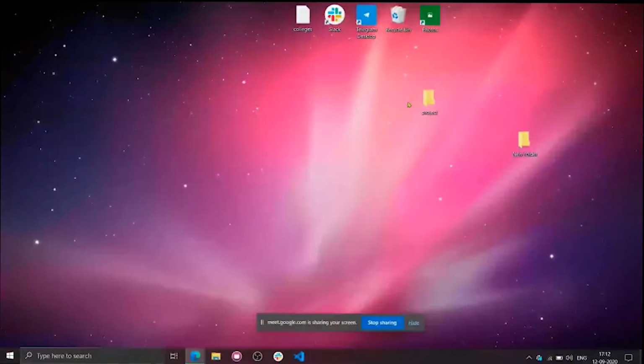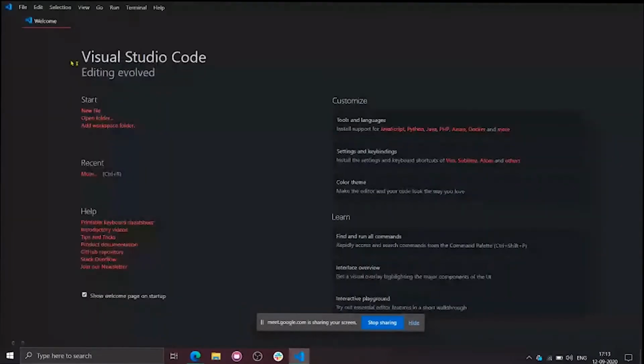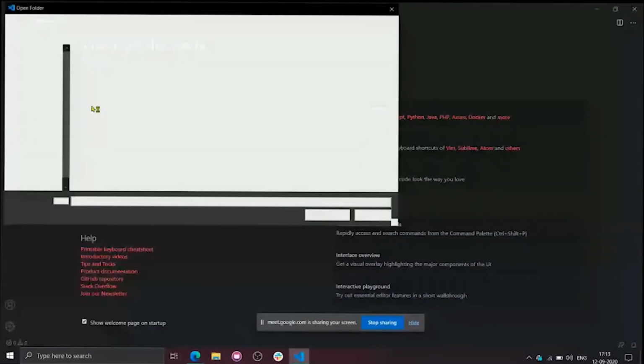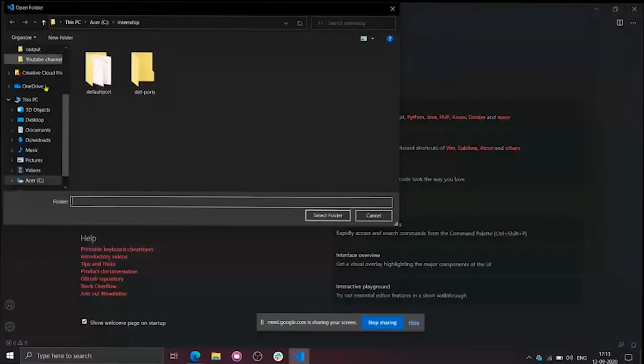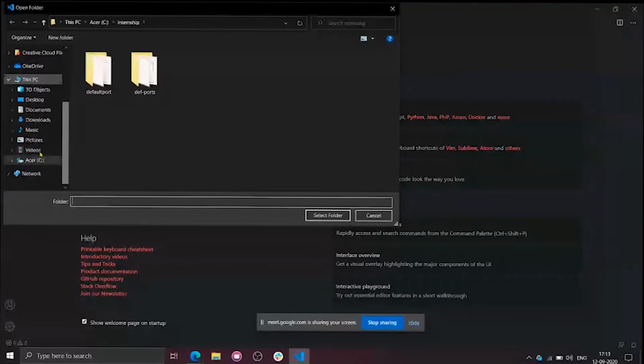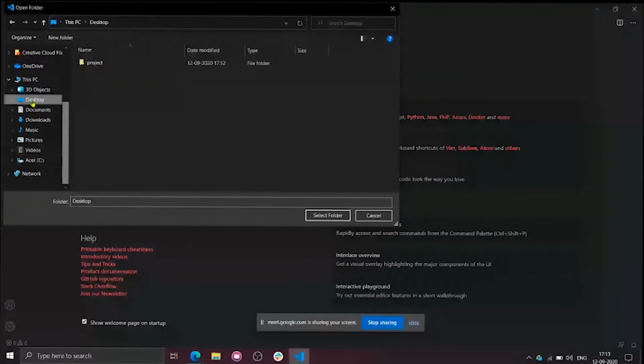Okay. Now what I will do is open this project in VS Code. So open folder. Here it is. Desktop, project, select folder.